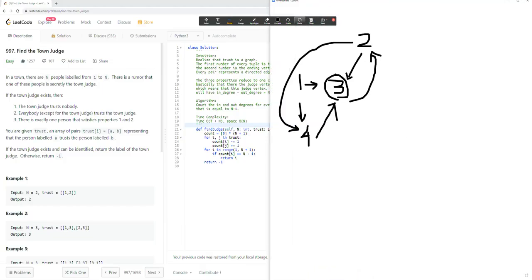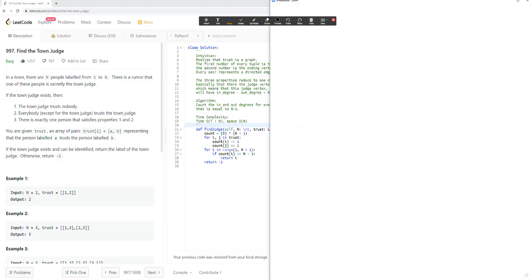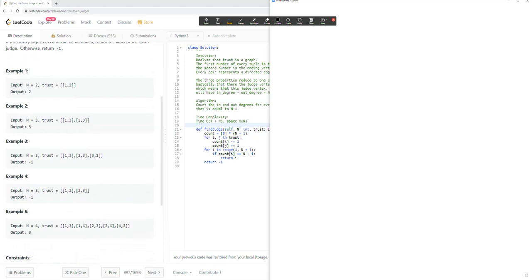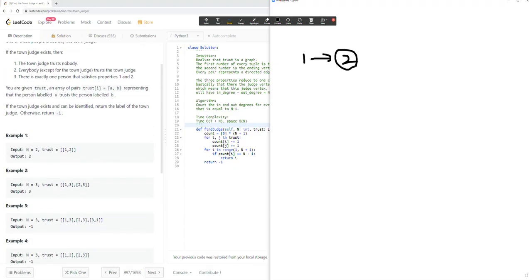I'll just draw these out so that it's clear what we're talking about. So, for example 1, 1 is going to 2, and then 2 is the town judge because it fulfills the condition that the town judge trusts nobody, so there are no outgoing edges. And everyone that's not the town judge trusts the town judge, so they have an edge going to the town judge. And there's only one judge that satisfies the two properties.